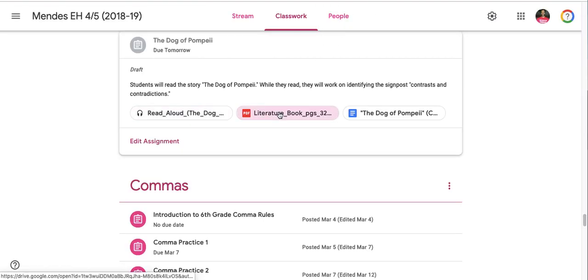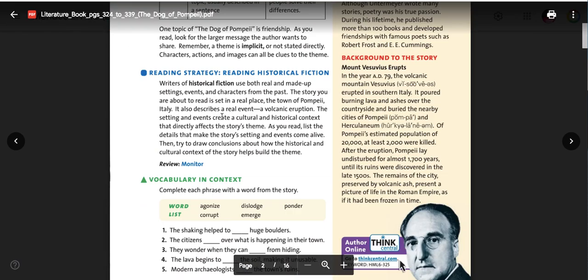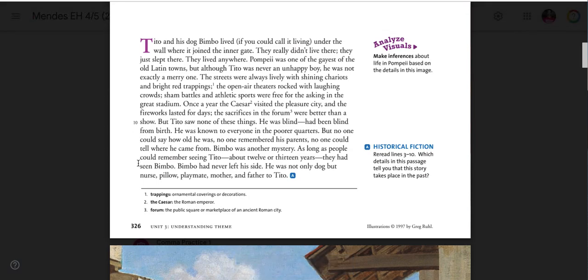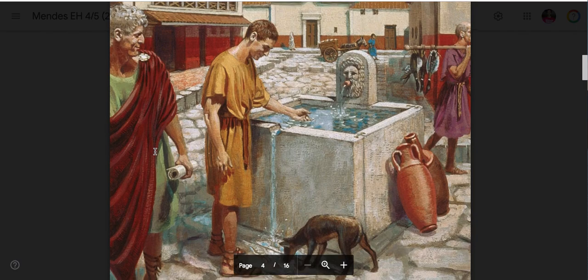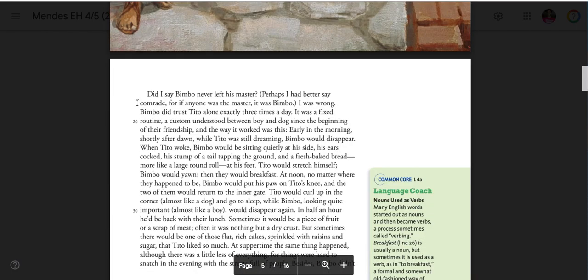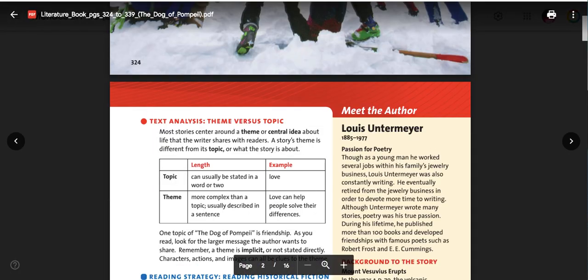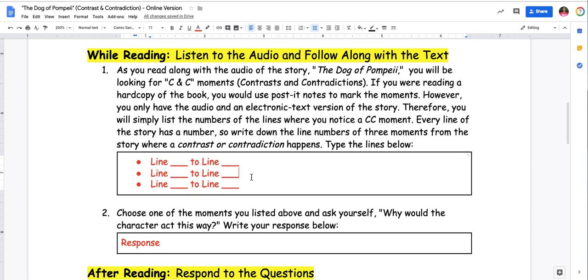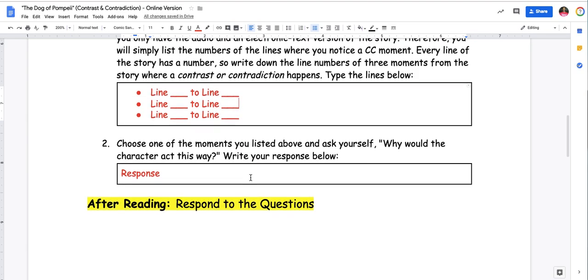And let me go back and show you the story itself. Every single line of the story has a number. So this is number 10. That would make this 11, 12, 13, 14, 15, 16. And you'll see it carries on, 17, 18, 19, and 20. So those are the lines, and they have the markers on the side that go up by 10. Okay, so that's the first thing you do while you read.